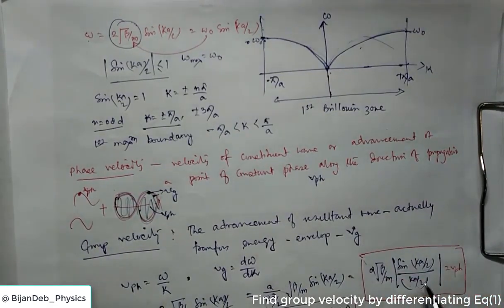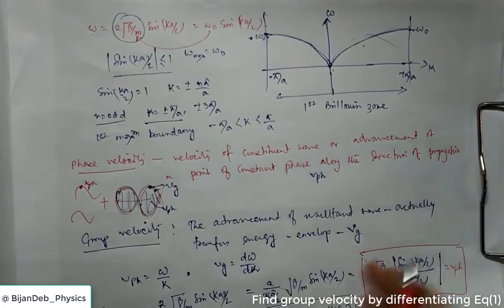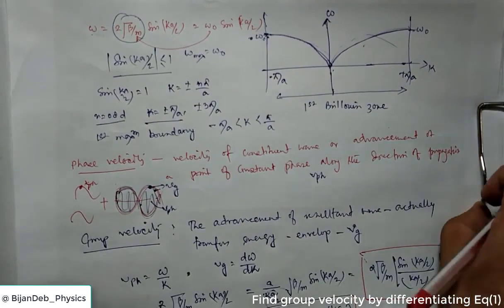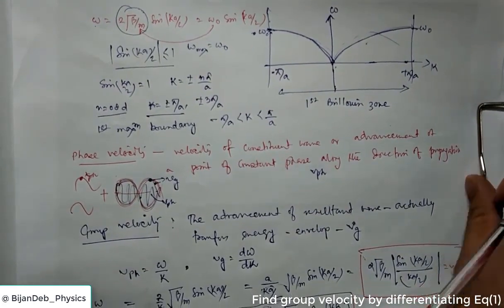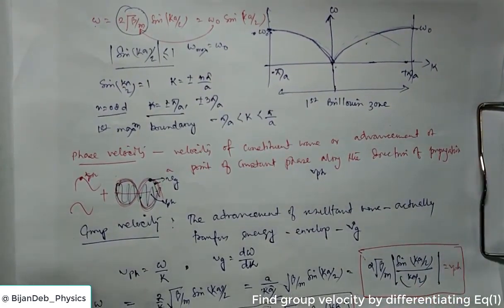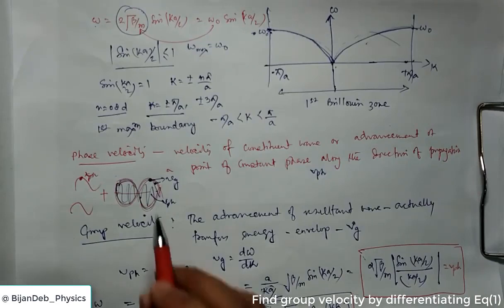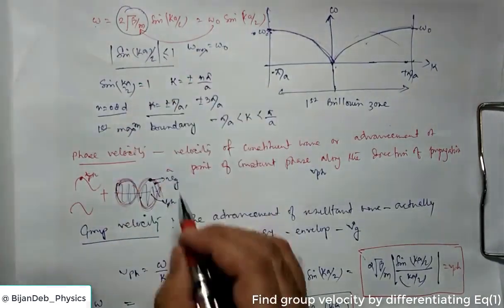Phase velocity is the individual constituent velocity. And group velocity, you simply differentiate, you will get this.